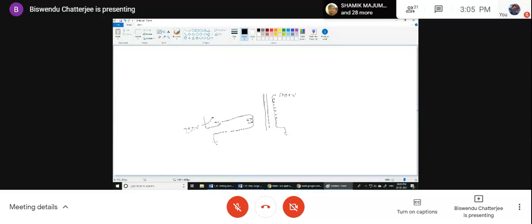Now the switch is nothing hypothetical. A switch is a real structure. If you see how a switch is made, it is two contacts separated or held in an insulating medium. From here a wire goes, here a wire goes. If you touch it, this will be contacted.